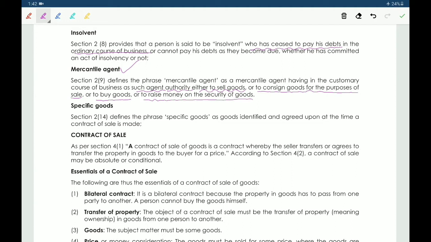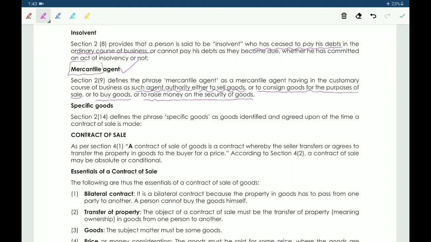It's simple. So the purposes are to sell or to buy the goods, or to raise money on the security of goods. So he is the mercantile agent.